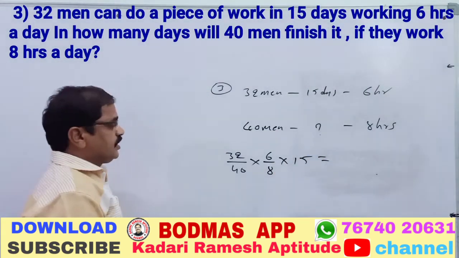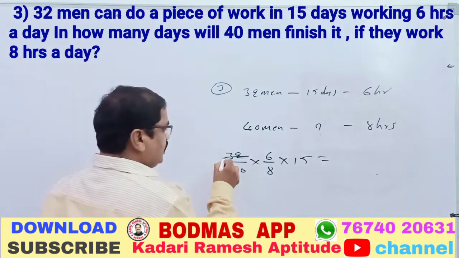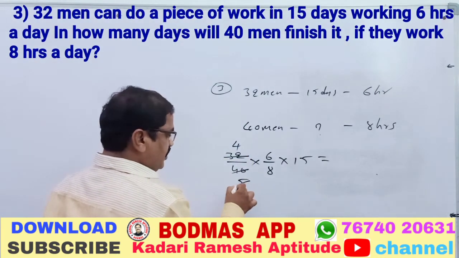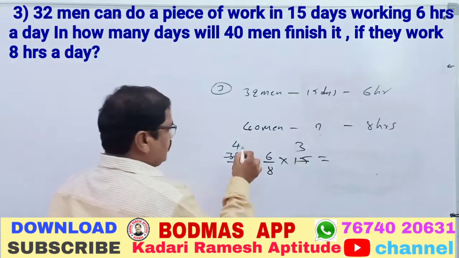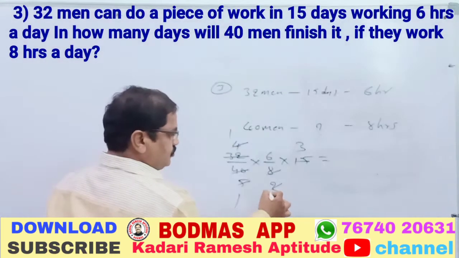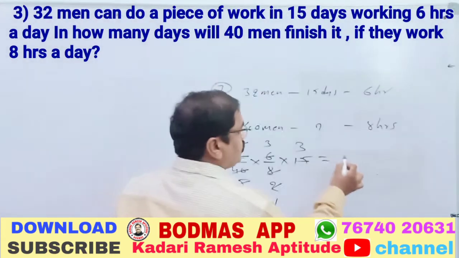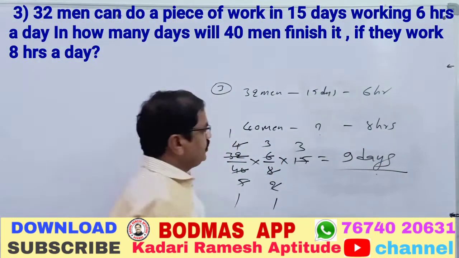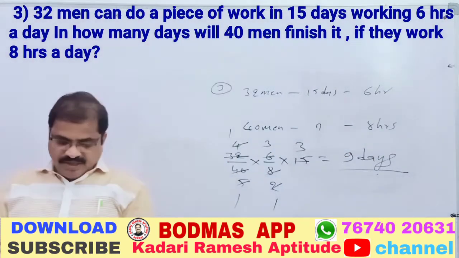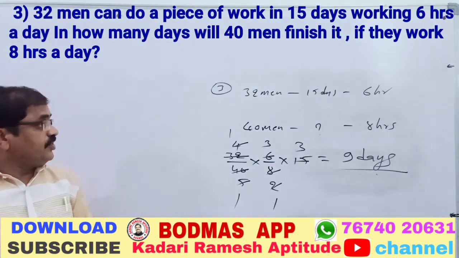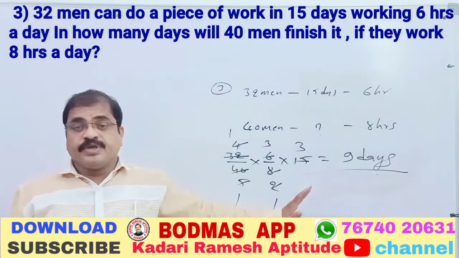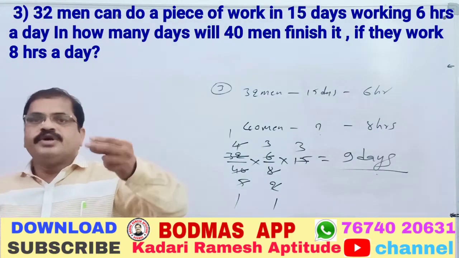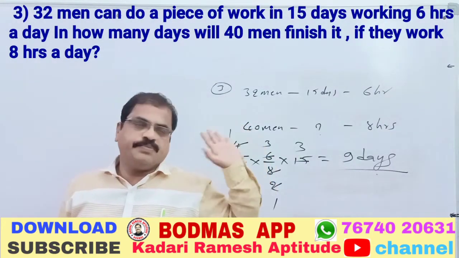Now come to the cutting. 8 4s are 32, 8 5s are 40, 5 1 is 5, 3 is, again 4 1 is 4, 2 is, 2 1 is 2, 3 is equal to 9 days is the answer. So 9 days is the answer. Very simple. While you are doing a comparison, you need the less value, less by more. If you need the more value, take the more value as the numerator. That is the main point.